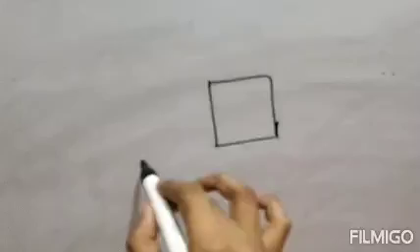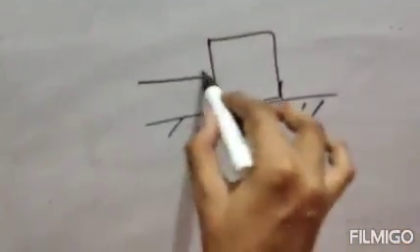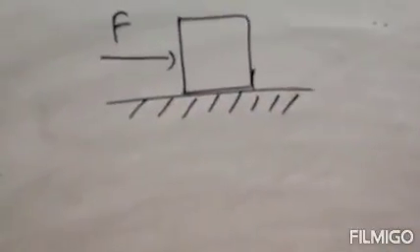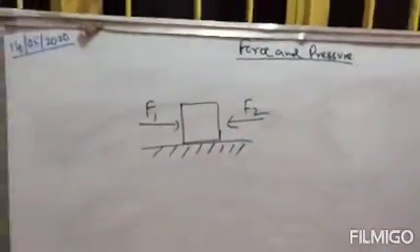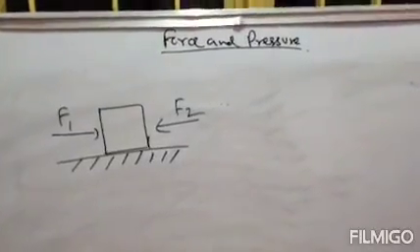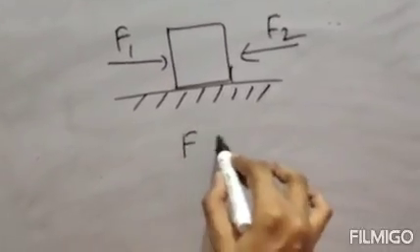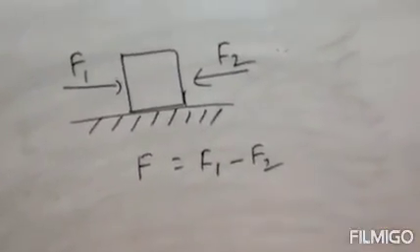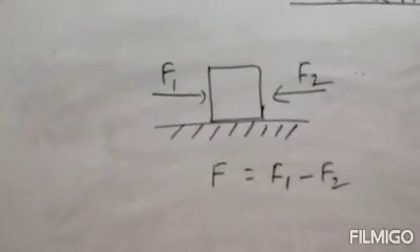Now when the forces are in opposite direction, suppose this is a box. This is a box, it is on the ground. Clear? And you are applying force from this side, and this is F1, and suppose this force is F2. So two forces are acting on the same body in opposite directions. That means if the resulting force is F, then the resulting force would be F1 minus F2. That means the resulting force will be subtracted or reduced.